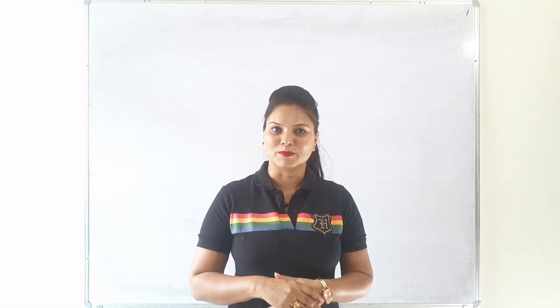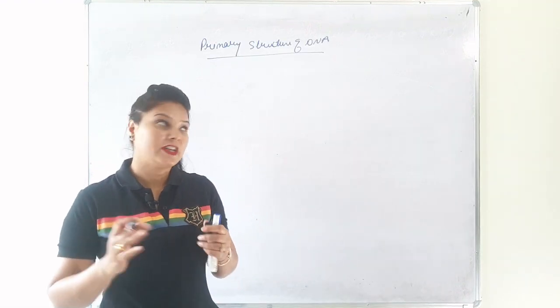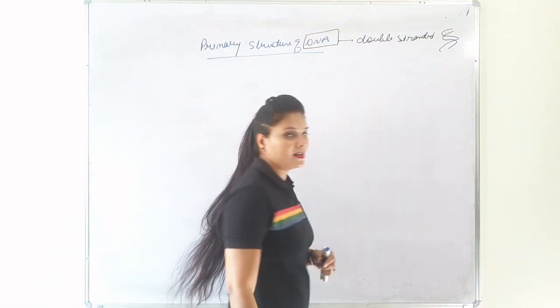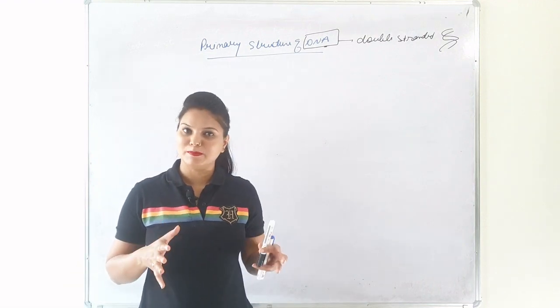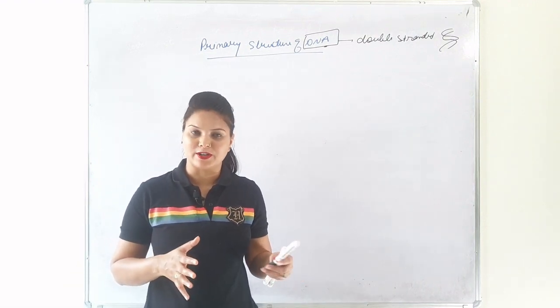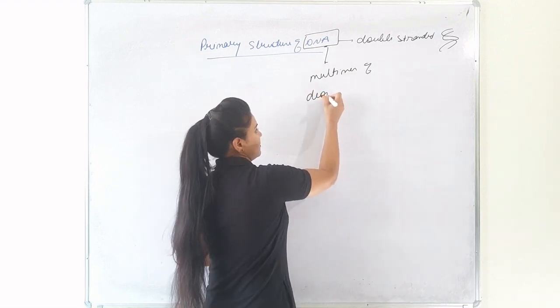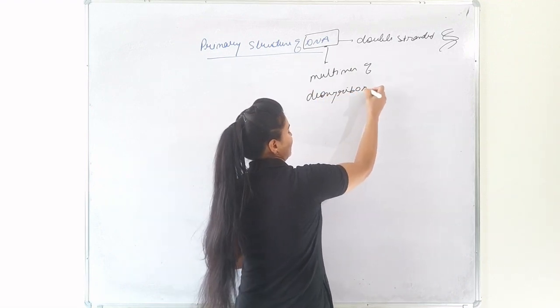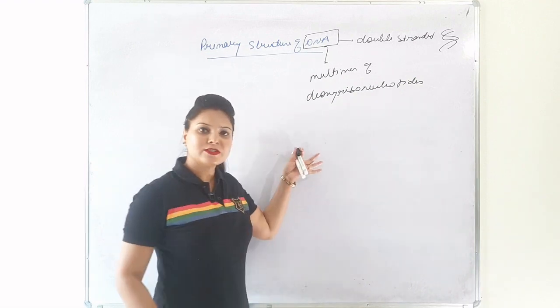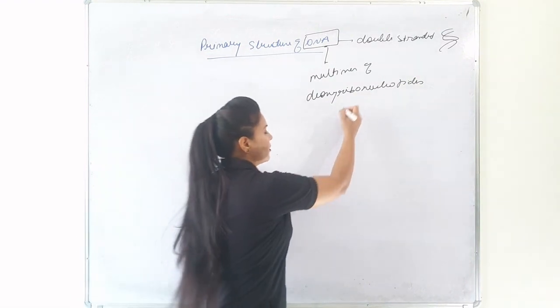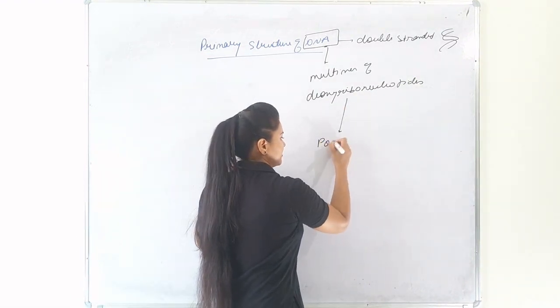Now let's start the topic of the day. The native form of DNA is double-stranded like this. DNA is a multimer of deoxyribonucleotides which join to form a polynucleotide chain.